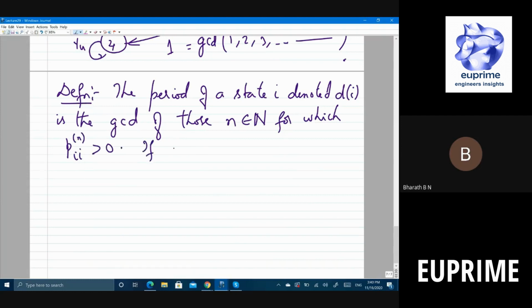If d(I) equals 1, then the state I is called an aperiodic state.